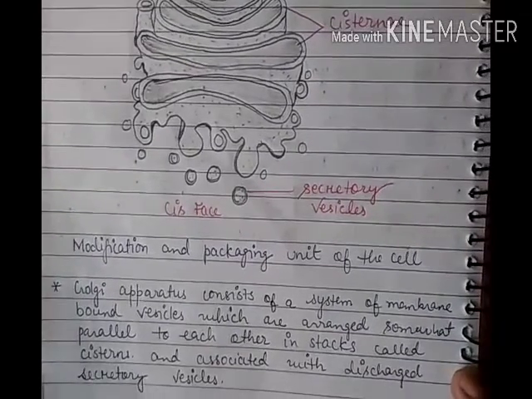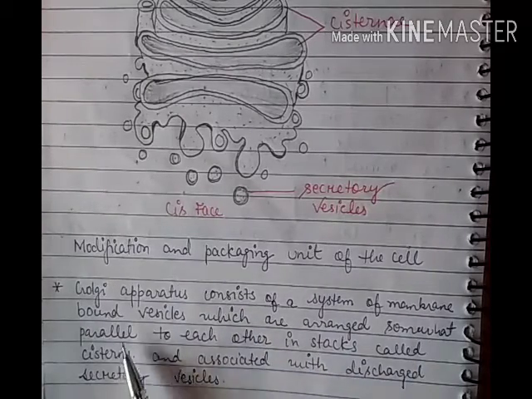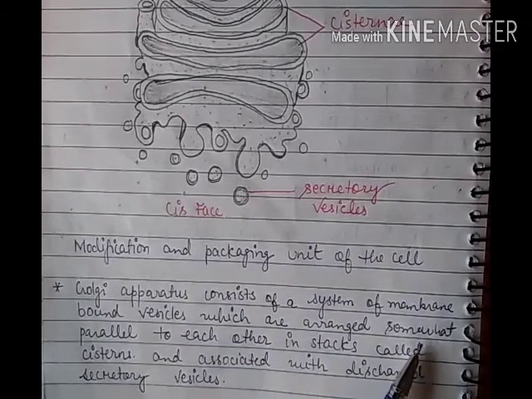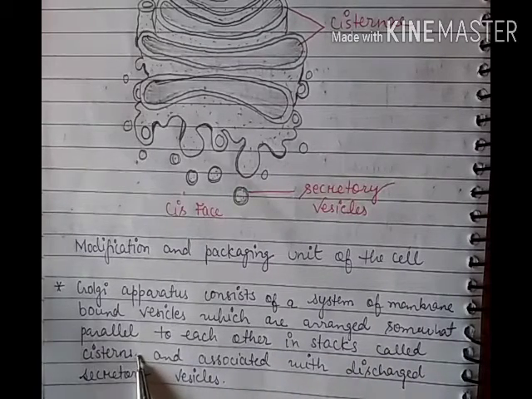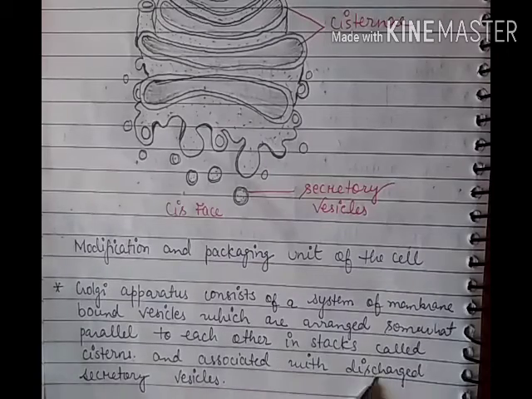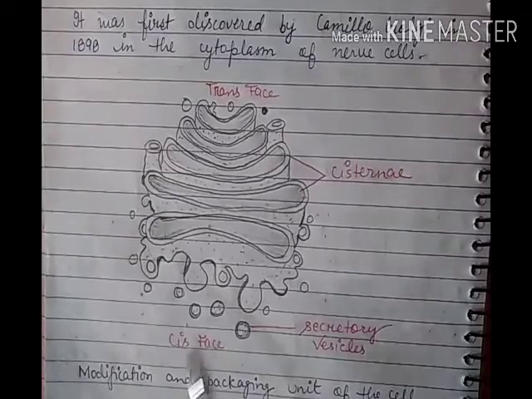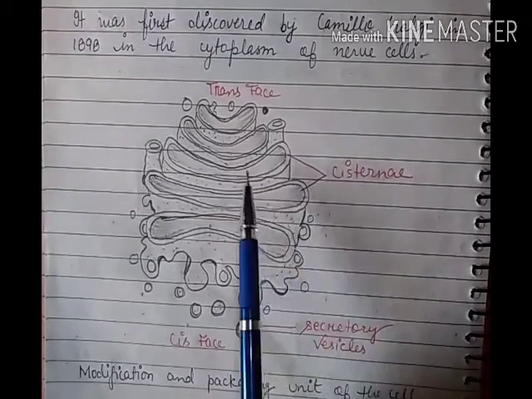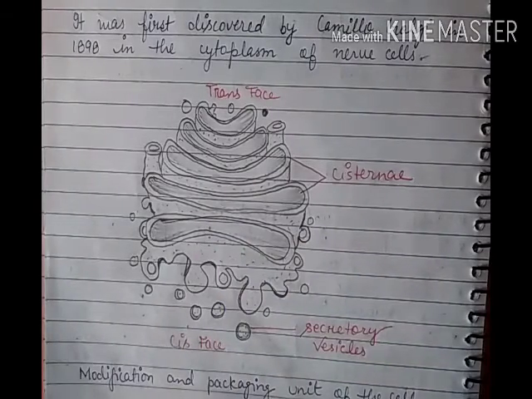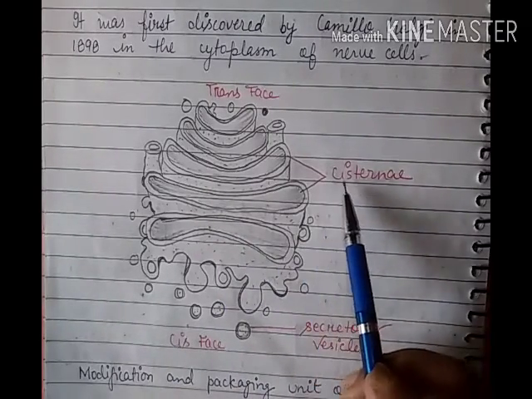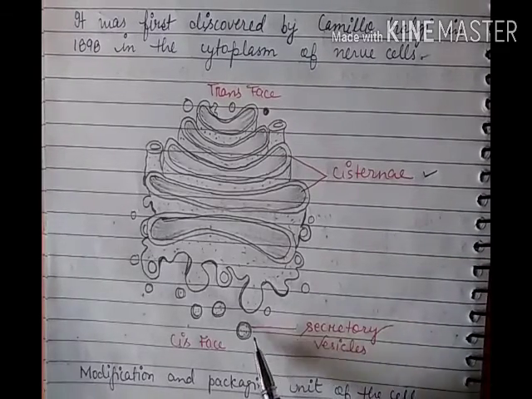And what does it have? The Golgi apparatus consists of a system of membrane bound vesicles which are arranged somewhat parallel to each other in stacks called cisternae, and associated with the discharge of secretory vesicles. It is mainly made up of tubule like structures arranged parallel one after the other, and these are called cisternae.